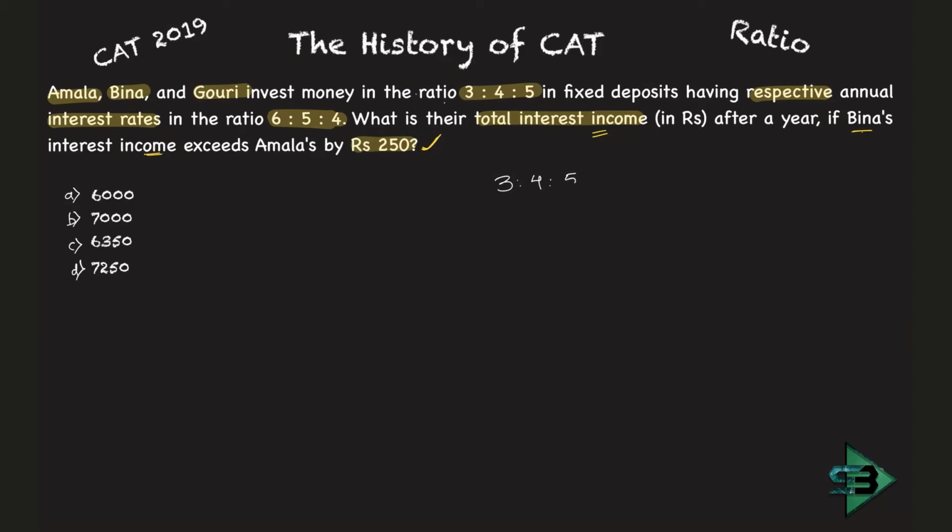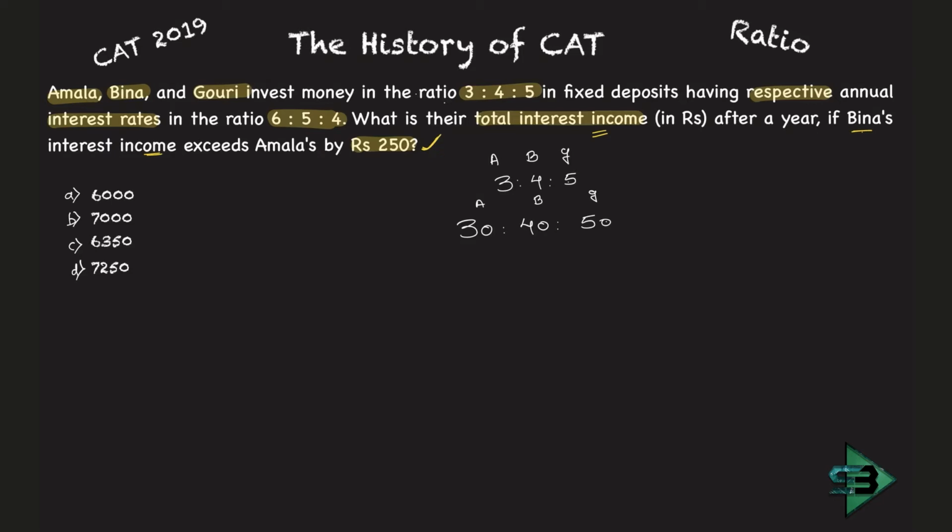3:4:5 is the ratio of the amount that is being invested by Amla, Bina and Gauri. I don't know what this amount is. Let this be 30:40:50, which means Amla invested 30 rupees, Bina invested 40 rupees and Gauri invested 50 rupees. You can take anything, 300, 400, 500. I just want some figure by which my calculation will look easier. You can take 3, 4, 5 as well. It doesn't matter or harm anything.